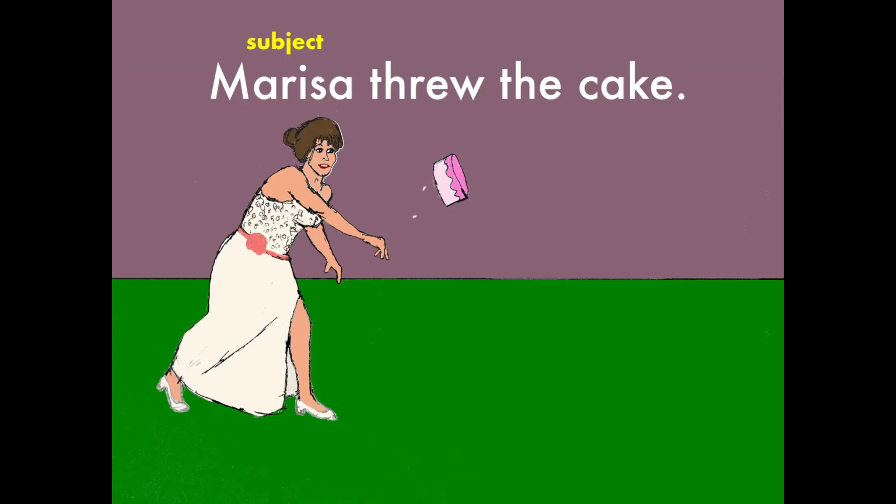This is what's called a simple sentence. Marissa threw the cake. Marissa is the subject. She is the one who did the throwing. She's the one who does the verb. Threw is the verb. It's the action word. It's what Marissa did, right? Being able to pick out the verb is hugely important because it's the fulcrum, the center point on which the rest of the sentence balances.